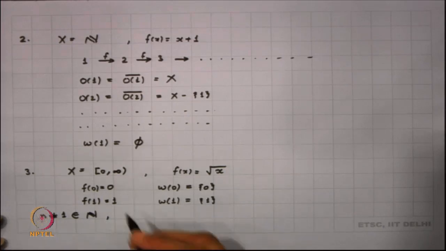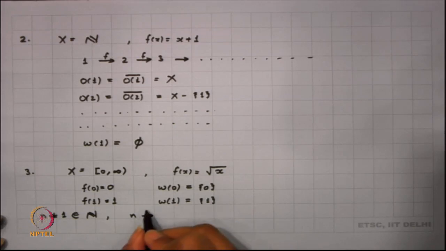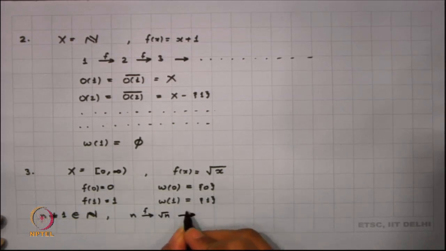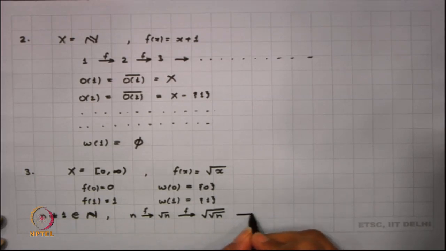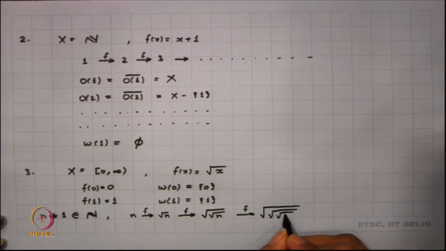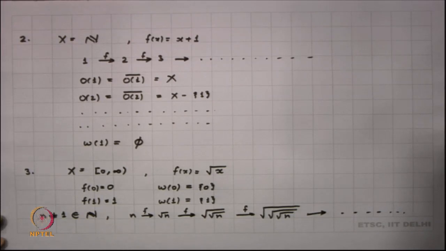I know that the orbit of n happens to be n, then n is being mapped to root n, this under f is being mapped to root of root n, and this under f is again being mapped to root of root of root n, and so on.